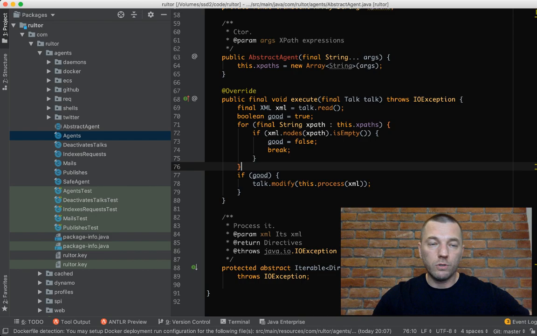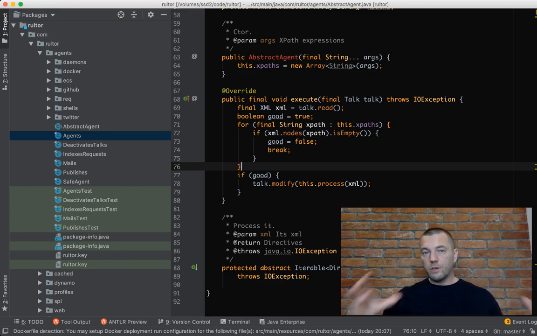This is the source code. It's an open source tool. And it is designed as a collection of agents. So there are many small classes. Each of them is responsible for something that an agent is supposed to do within the particular conversation with the client. So the client starts the conversation and says, I want this Docker container to run and I want these commands to be executed. And then we start agent by agent.